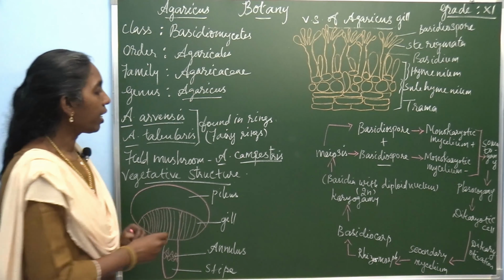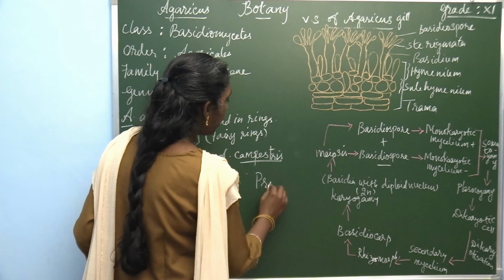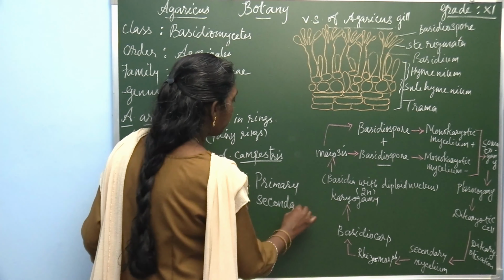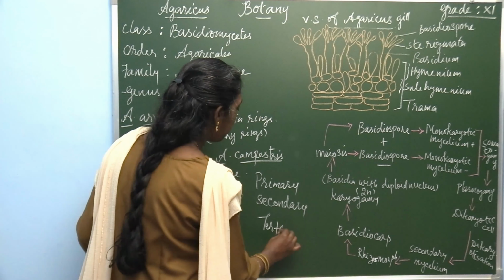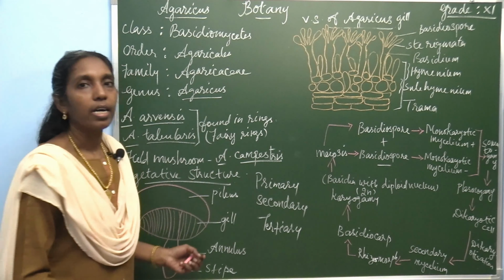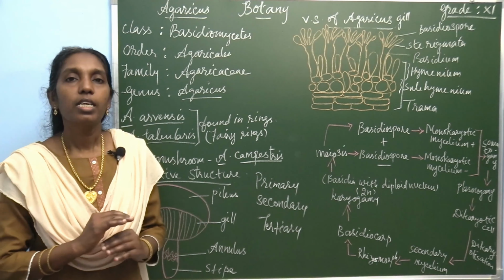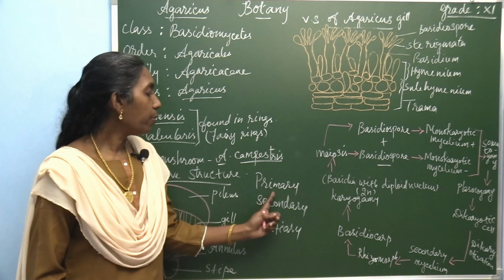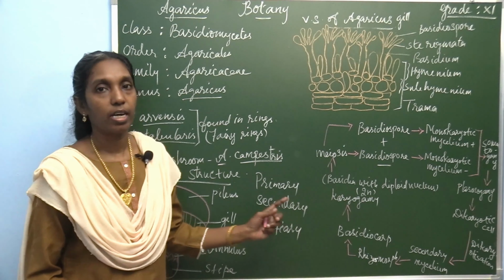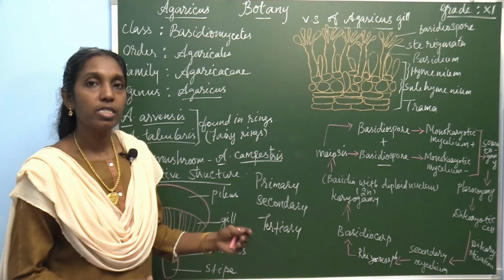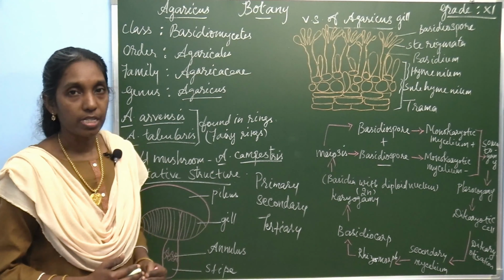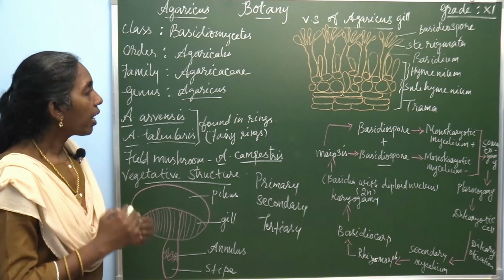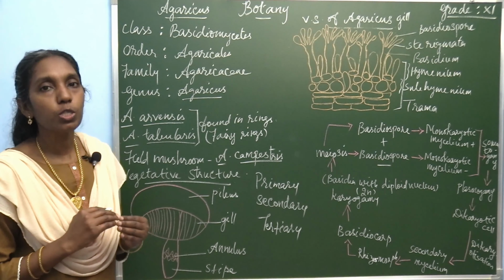There are 3 different types of mycelium, namely primary mycelium, secondary mycelium and tertiary mycelium. Agaricus possesses 3 different types of mycelium, namely primary, secondary and tertiary. The primary mycelium is called monokaryotic, the secondary mycelium is dikaryotic, and then the tertiary mycelium. How are these mycelia developed? The primary mycelium directly develops from the basidiospore.